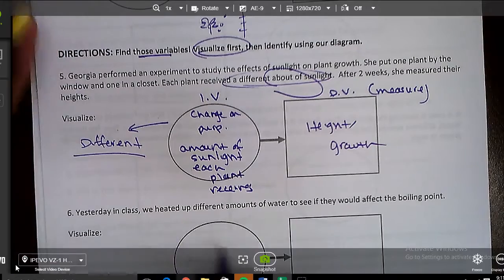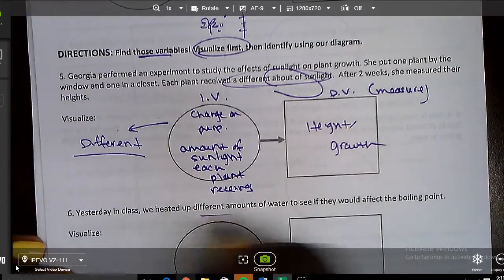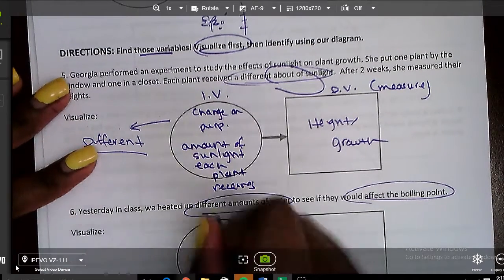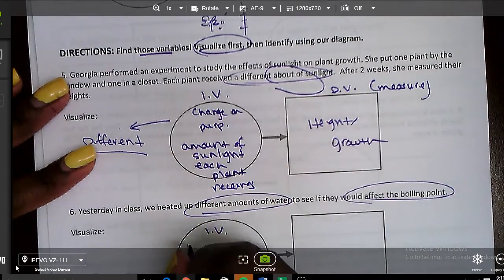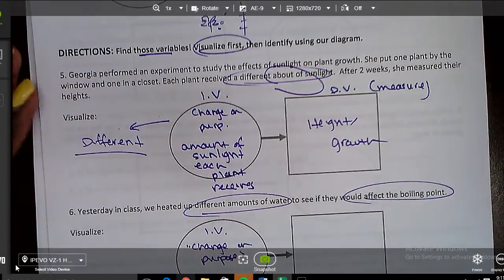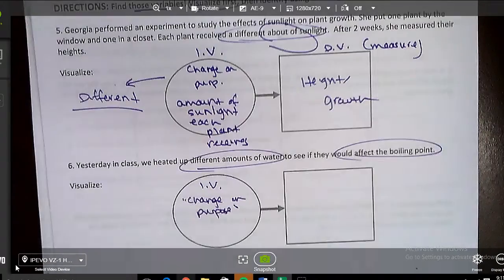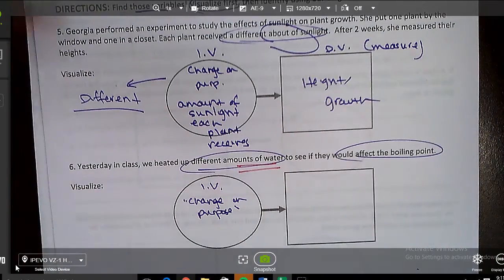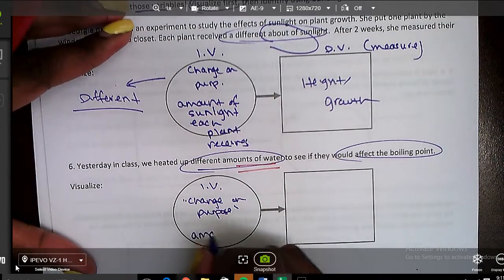Let's take a look down here. Yesterday in class, we heated up different amounts of water to see if they would affect the boiling point. So we're going to rewrite those same notes. This is our independent variable. It's what we change on purpose. What did we change on purpose here? Again, you want to look for that word different. What is different in this experiment? Oh, I see it. What is different here is the amount of water. So we're going to write that for independent variable.